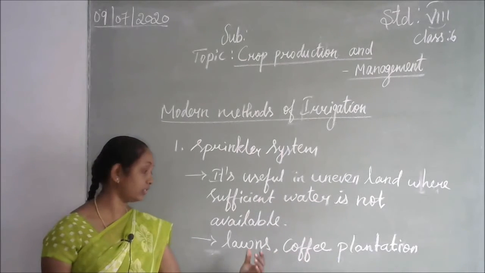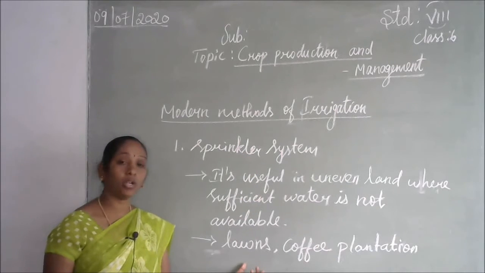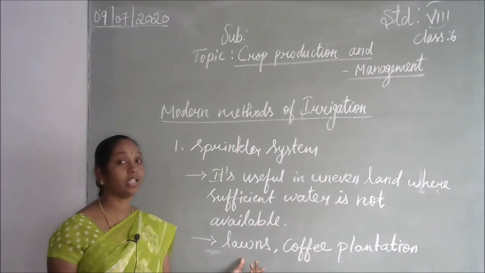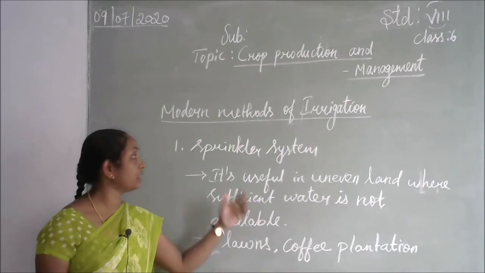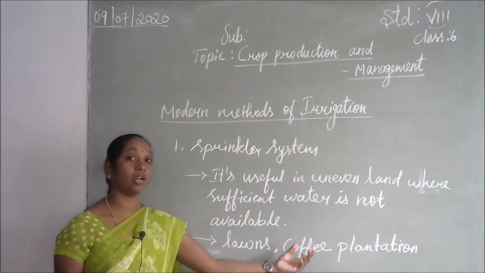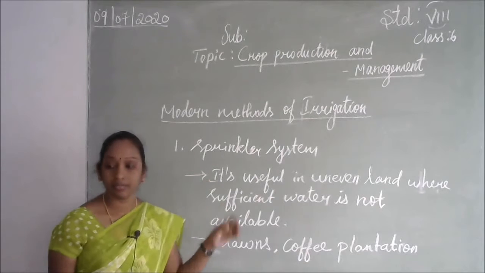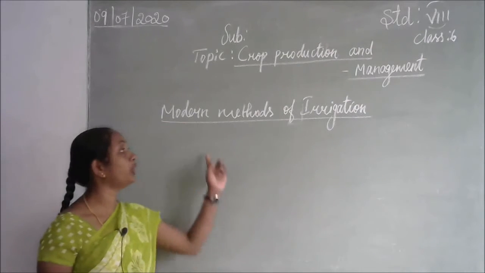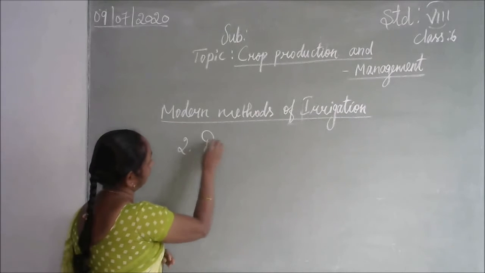So we cannot put water irrigation like canals or pipelines there. It would take more time and it is not suitable for that plant. So the sprinkler system is very suitable for lawns and coffee plantations. Next is drip irrigation. The next modern method of irrigation is drip irrigation.